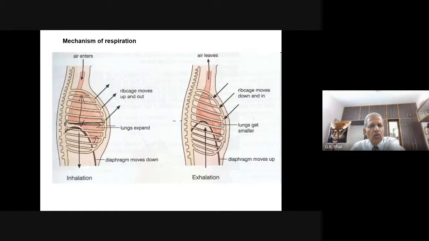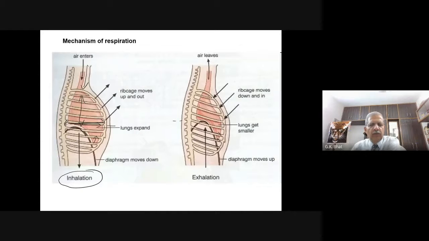That means there is an overall increase in the volume of the pulmonary cavity inside the lung. And this makes volume increase, pressure decrease, as a result of which the air enters in. So this is what inhalation is.